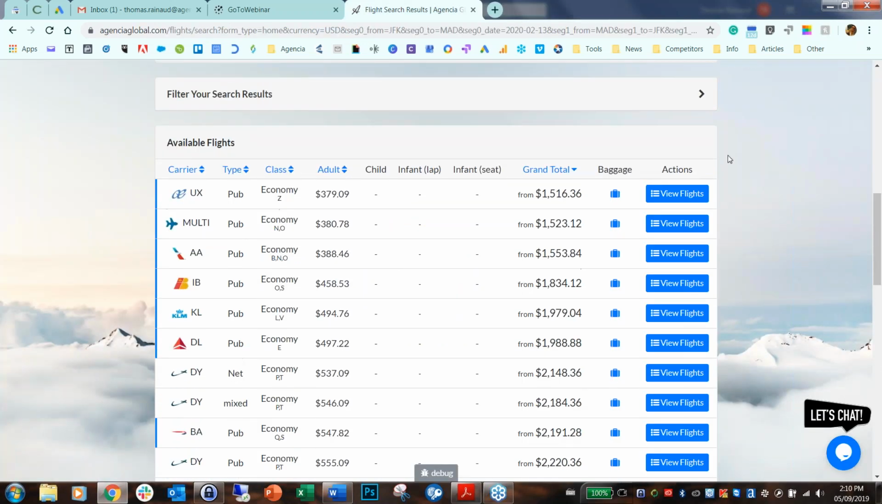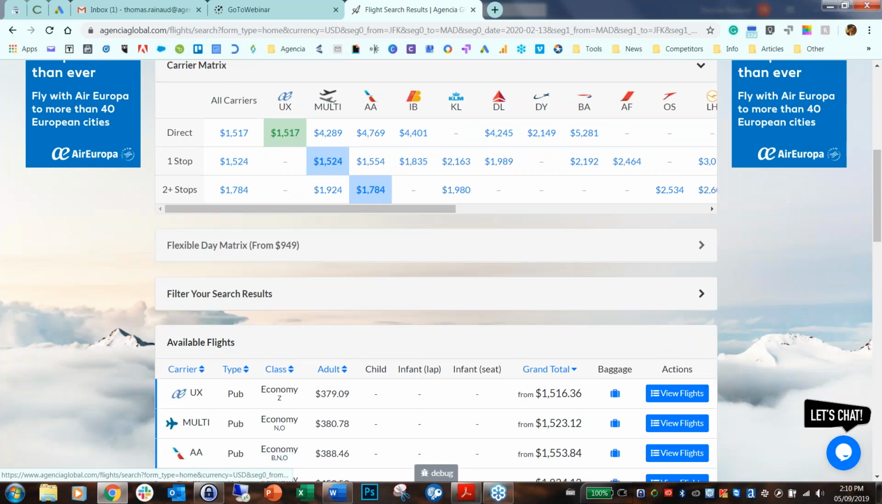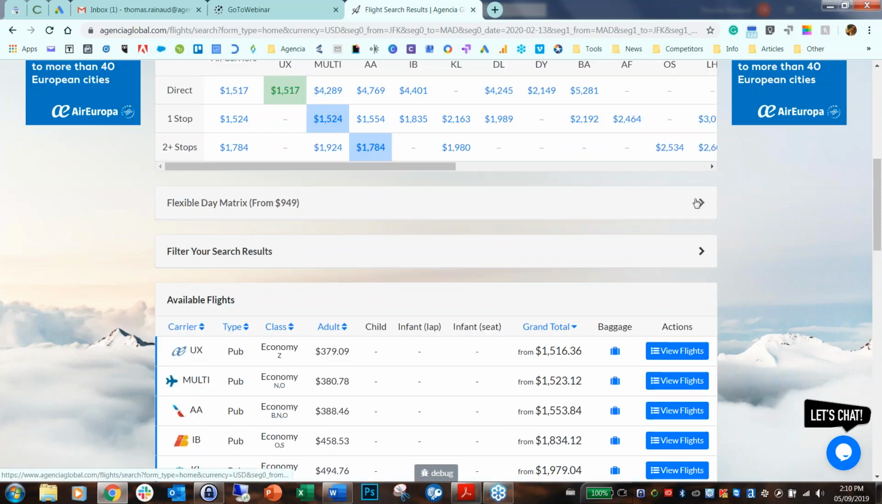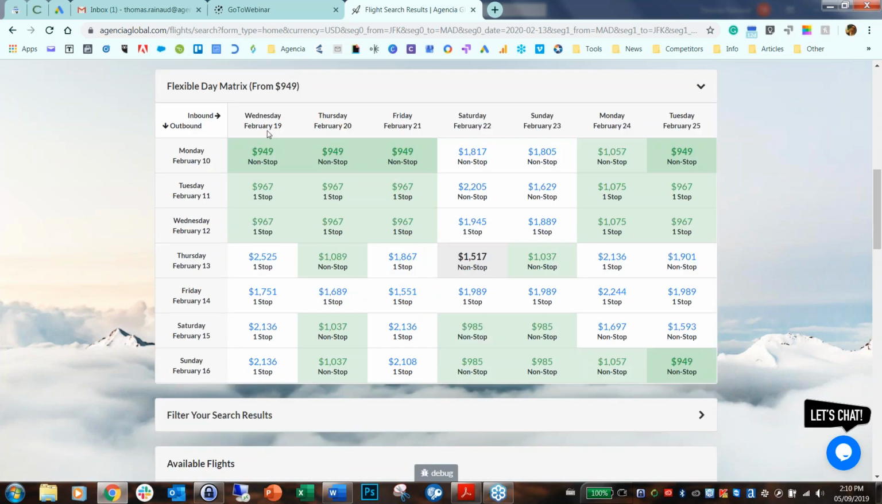But before we actually select the flight that we want, I just want to show you a couple of tools that we do offer you when you are going through your flight search, because sometimes it's not as easy. The first thing is the flexible day matrix, as you can see here. If you open this, we have a lot of options. In the middle here in gray is our current day, the current dates that we selected earlier. We did select Thursday, February 13, and Saturday 22. So this is the price.